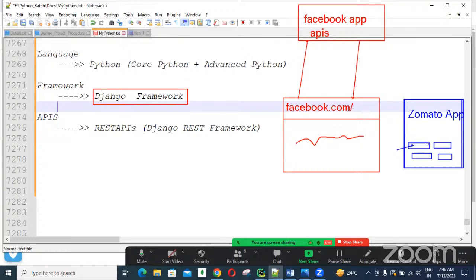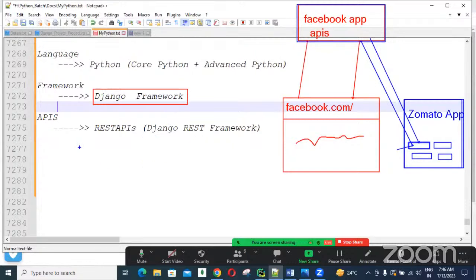If I click this Facebook link, it is directly connected to Facebook. And for this Facebook, we used some credentials, some username and password. Taking that username and password, we log in here with this Zomato app. So if we want this kind of communication, APIs are important, guys. APIs are very, very important.